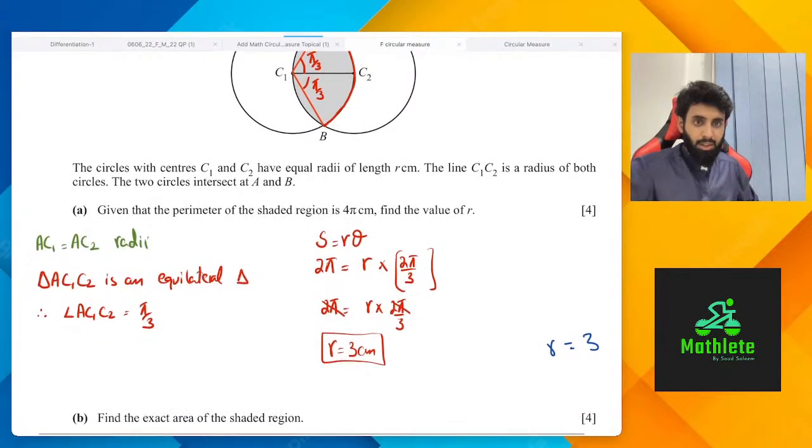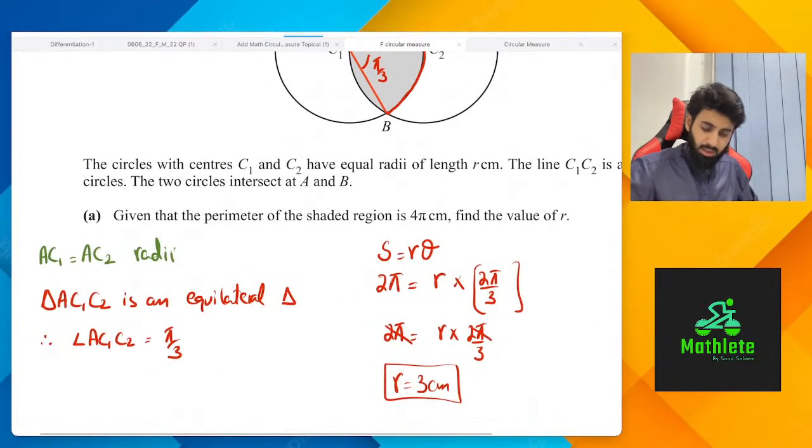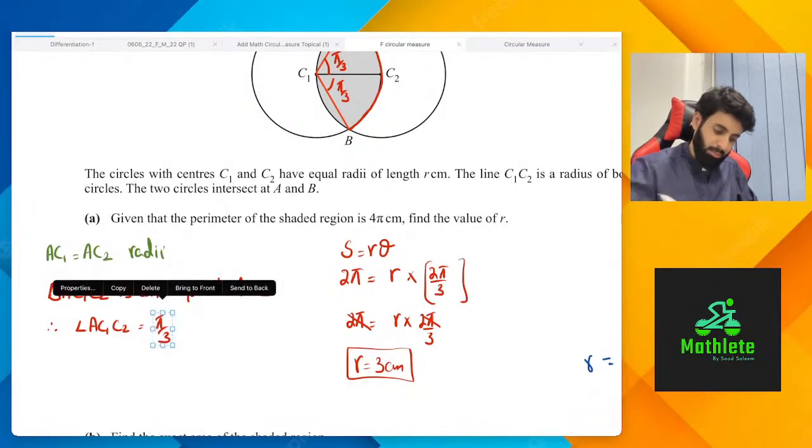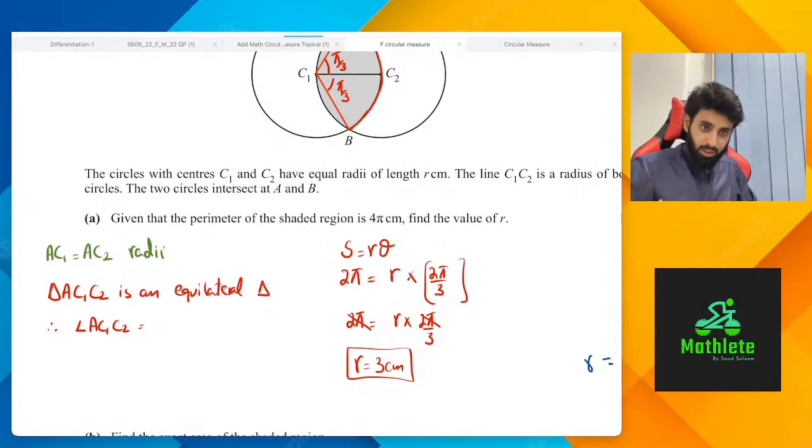Okay. Acha, how did I get pi over 3? Pi over 3 aisa hai beta, since it's an equilateral triangle. Equilateral triangle means that the sum of angles is going to be pi, so pay close attention. The sum is 180 degrees or pi, and the number of sides is 3, so dividing it by 3.